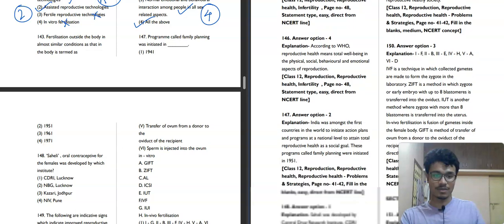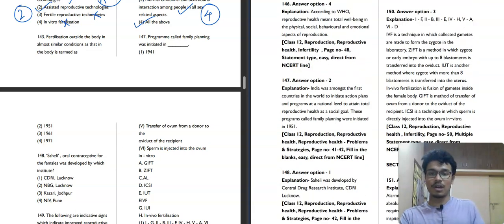Now moving toward the next question. Question number 147. The program called family planning was initiated in 1941, 1951, 1961 or 1971. So the program for family planning was initiated in 1951.